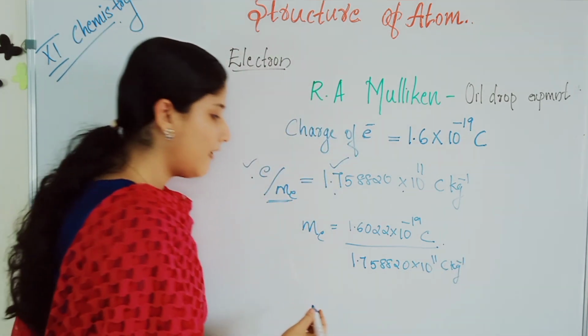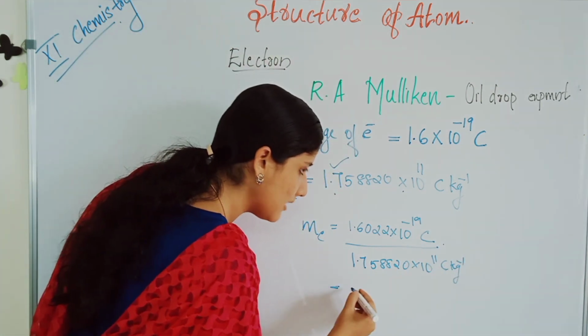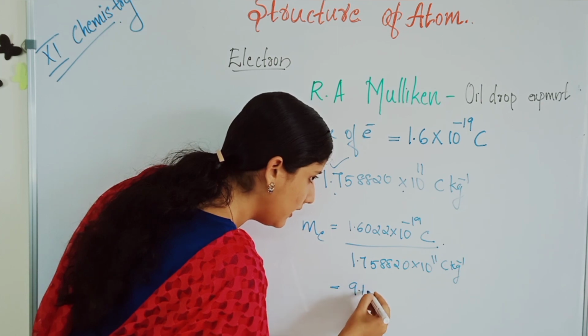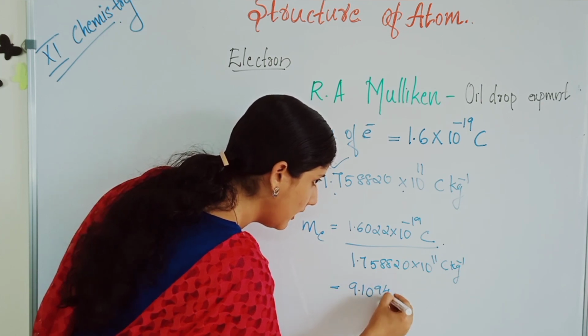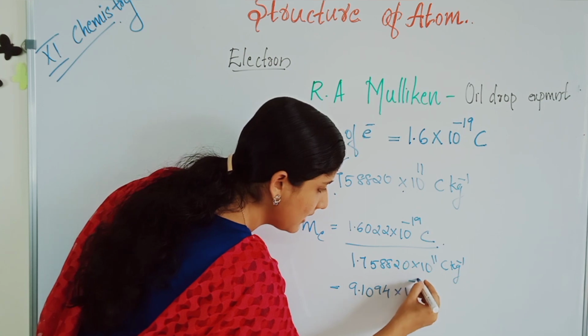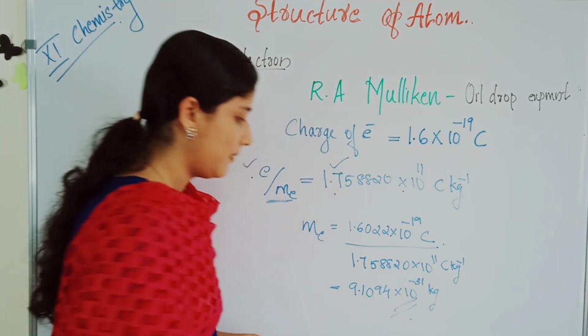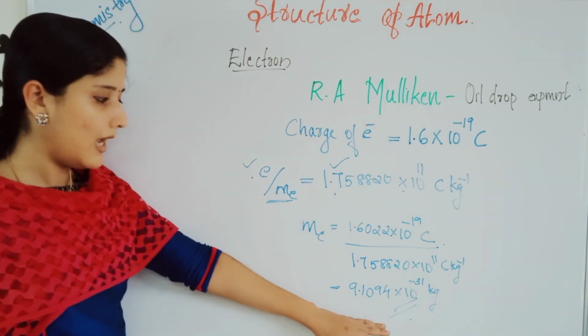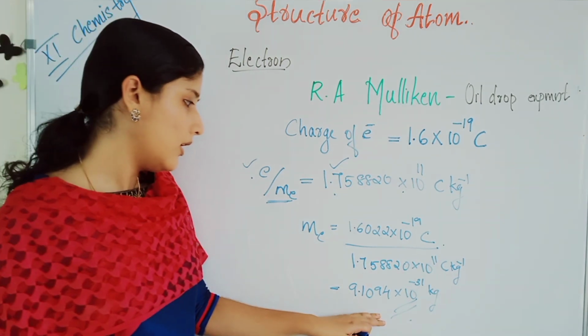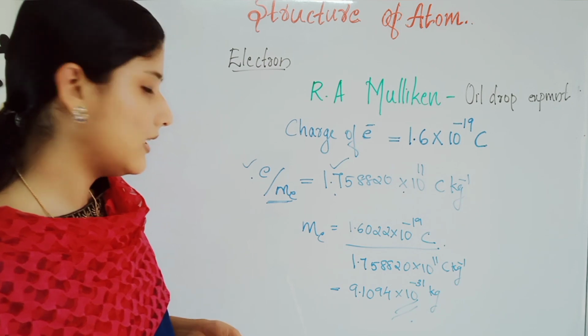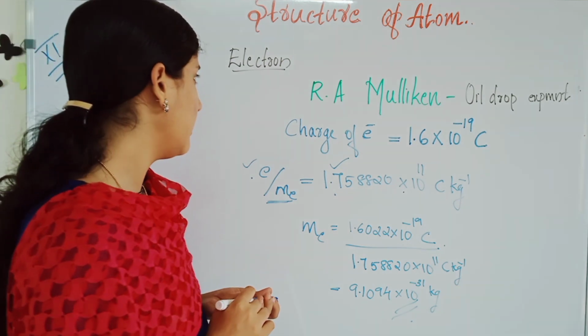And we got the value of the mass of the electron as 9.1094 into 10 power minus 31 kilogram. Okay. Mass of the electron was found as 9.1 into 10 power minus 31 kilogram.